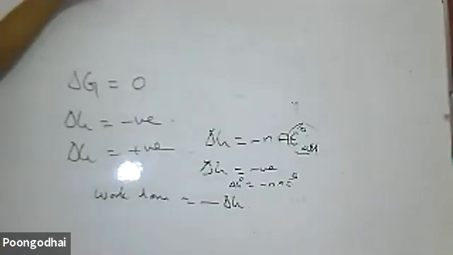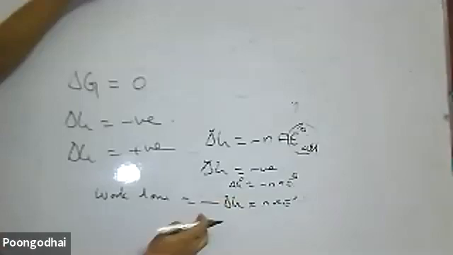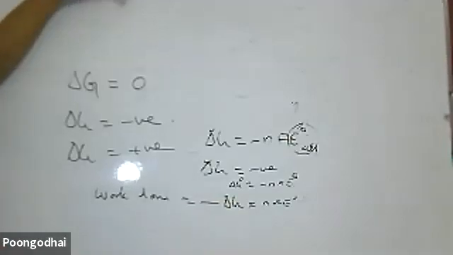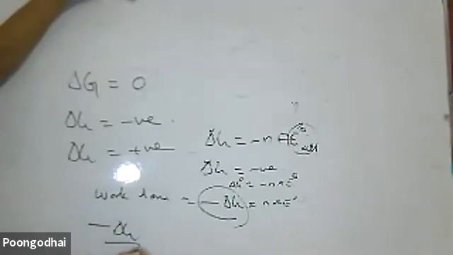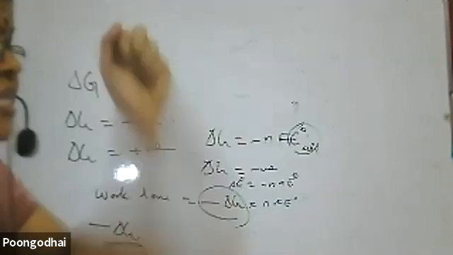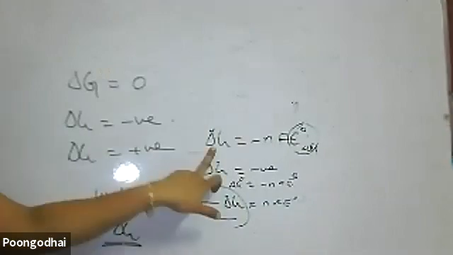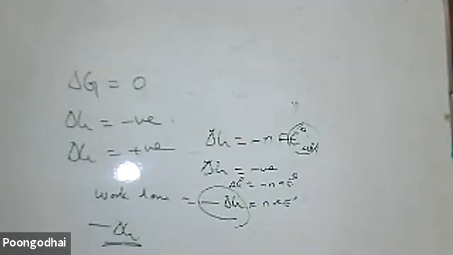Understand? Then what is the work done? Work done is nothing but minus del G. We have already studied in 11th standard what is the significance of del G. Del G tells you the spontaneity of the reaction, and how much work is done can also be calculated by del G. So work done can be calculated by the formula minus del G. Spontaneity can be calculated by del G. If del G is negative, the reaction is spontaneous. Minus del G tells you the amount of the work done.